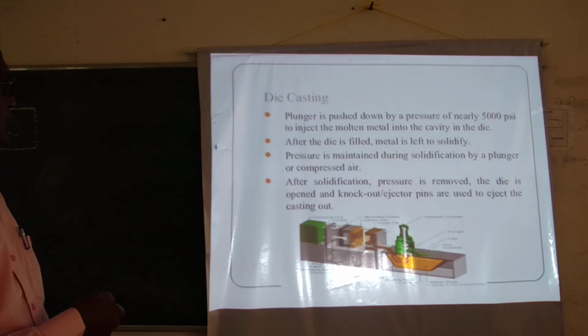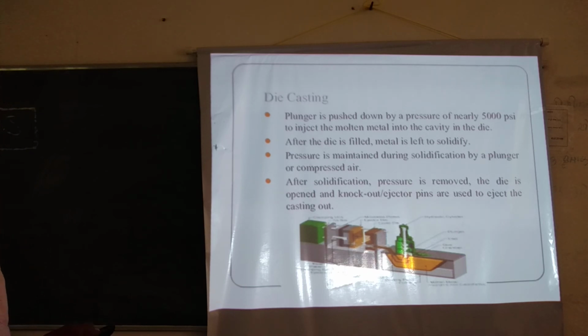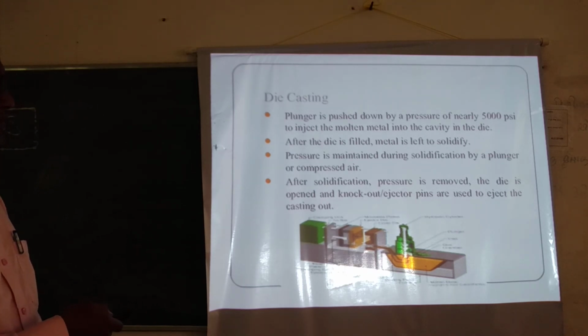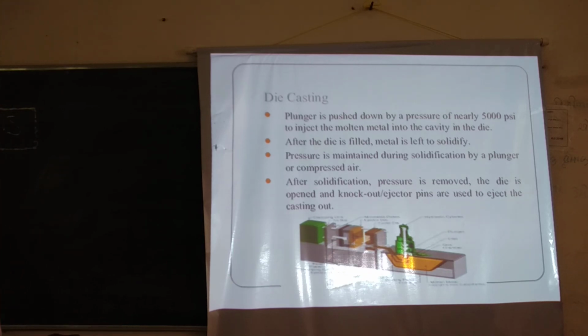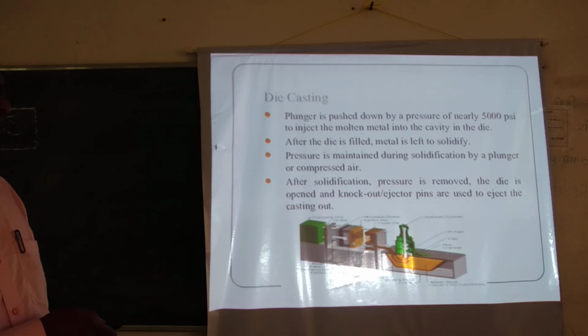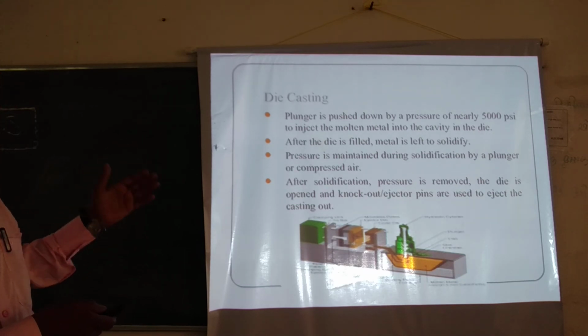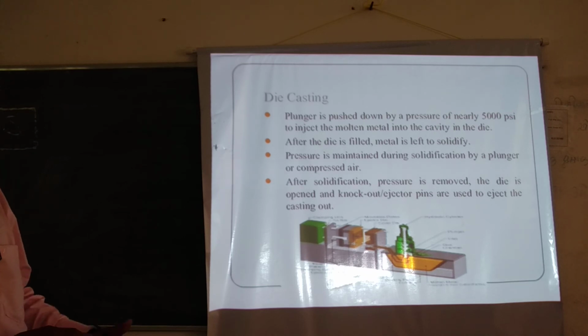The plunger is pushed down by a pressure of nearly 5000 psi to inject the molten metal into the cavity. After the die is filled, the metal is left to solidify.